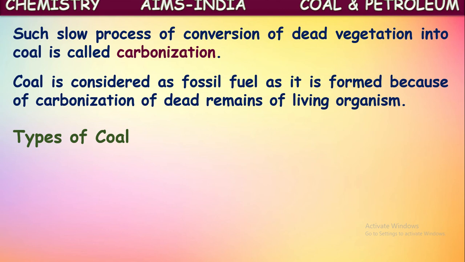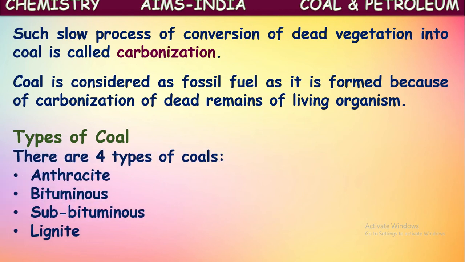So, based upon the process, as we told, this carbonization process is a very slow process. So different stages of coal will be observed. Based upon the time and the stage of the formation, coal is classified into four types. They are anthracite, bituminous, subbituminous, lignite, peat. Actually, they are the different stages in the formation of coal.